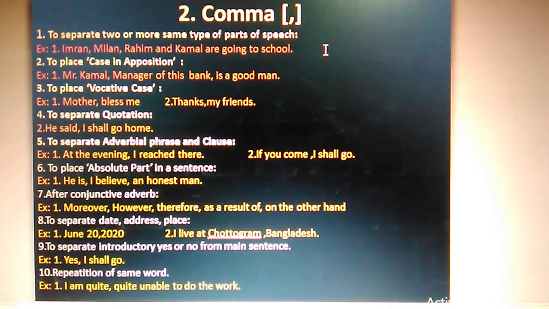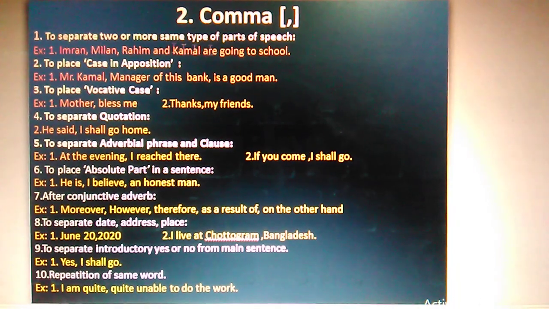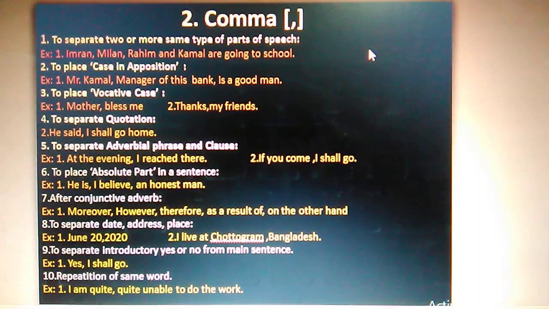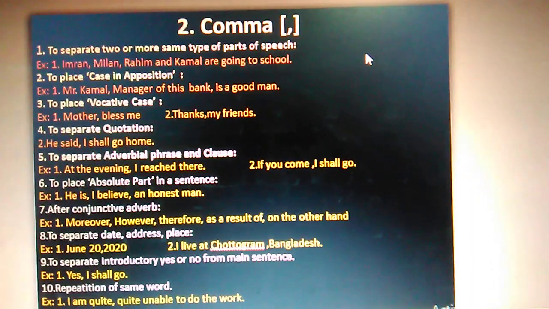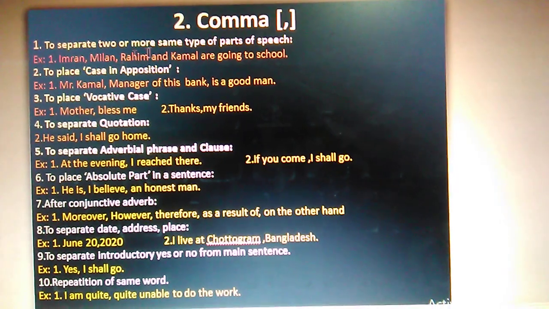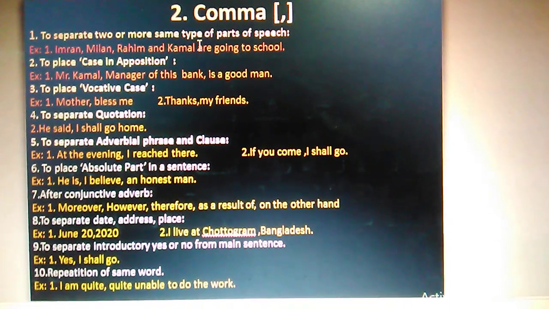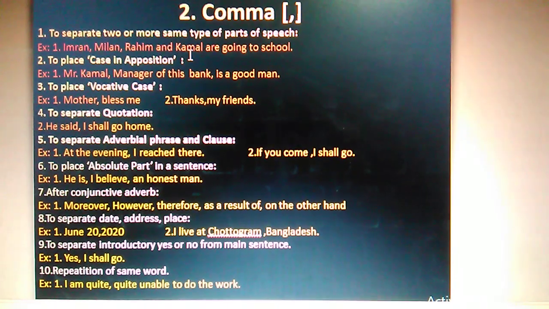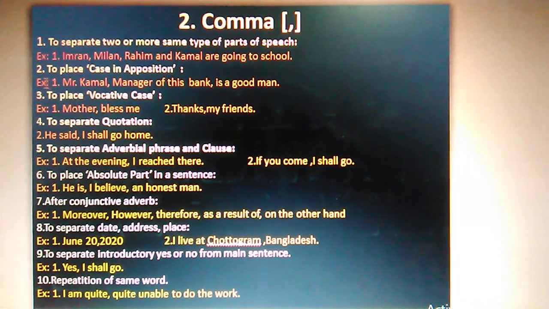Now we'll go for the use of comma. Comma to separate two or more same types of parts of speech. If you use the same type of part of speech, noun or adjective or adverb, together, then you can separate them in that way. But keep in your mind that the last two must be connected with the conjunction. There will be no comma. So go for the next.